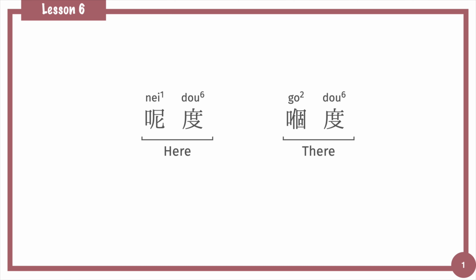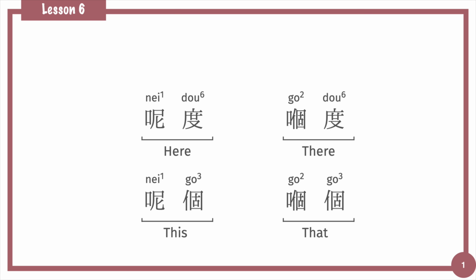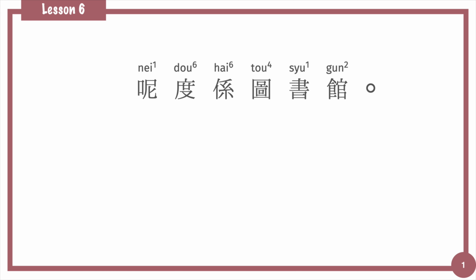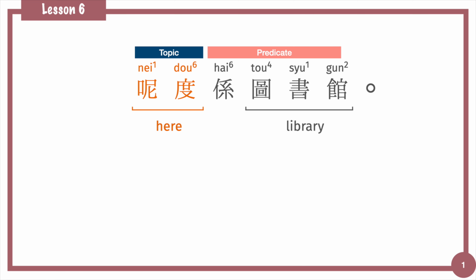Let's begin with the demonstrative pronouns 呢度 and 嗰度. 呢度 means here and 嗰度 means there. Be careful, do not mix them up with 呢個 and 嗰個. Here's a simple sentence. 呢度係圖書館. 呢度 here, 圖書館 library. 呢度係圖書館, here's the library.